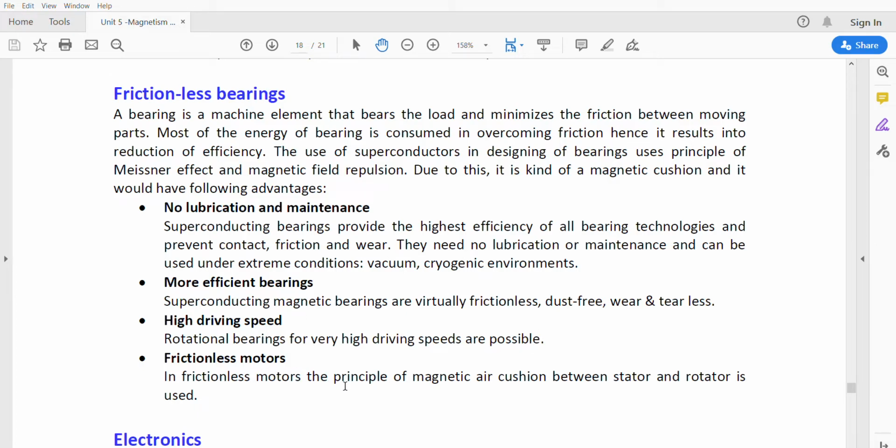Frictionless motors. In motors also, in place of traditional bearings, we can use these superconducting materials, because in frictionless motors the principle of a magnetic air cushion between stator and rotator is used. Many devices which use a stator and rotator can be replaced with these frictionless motors. Then we can use these frictionless bearings in those frictionless motors to improve the efficiency.